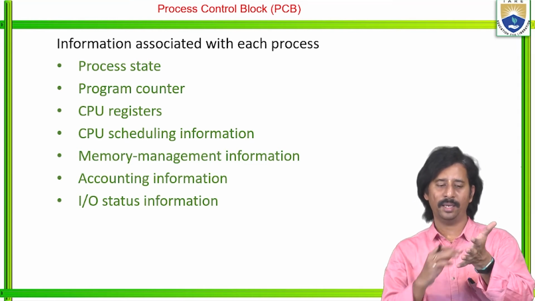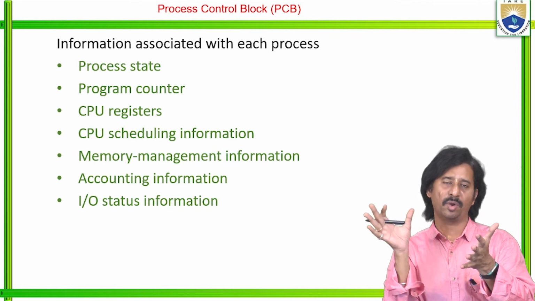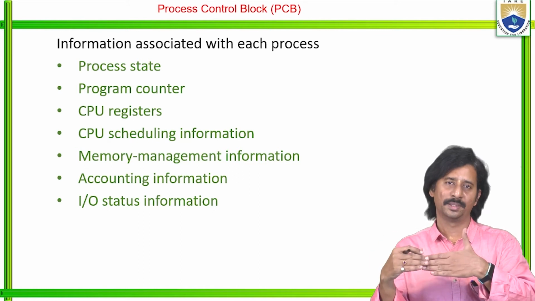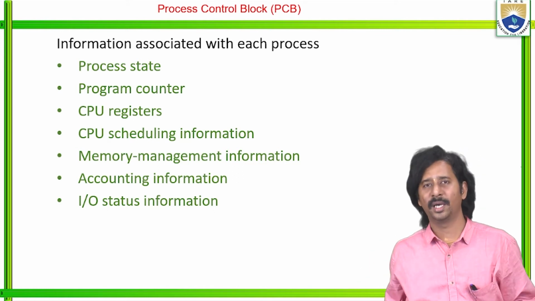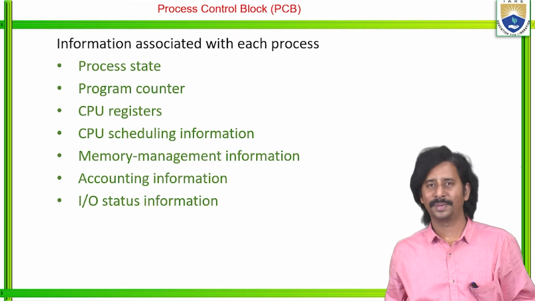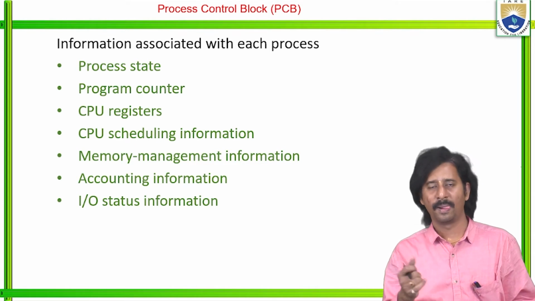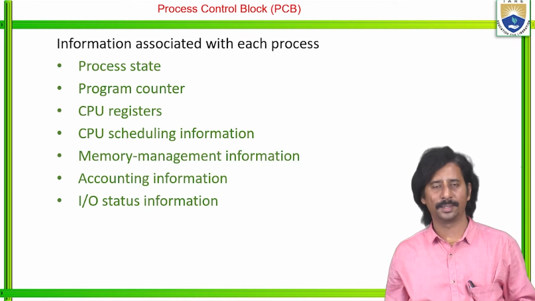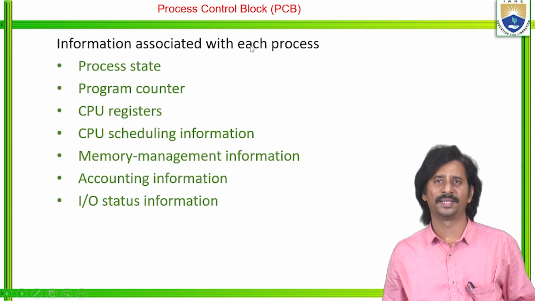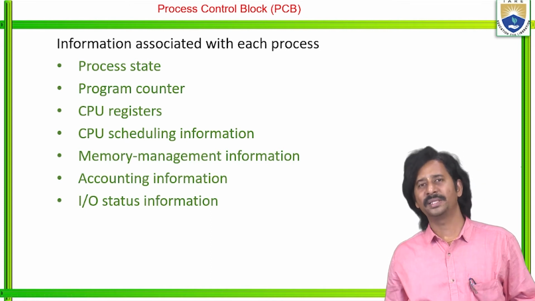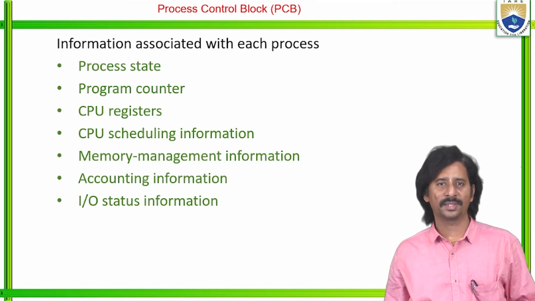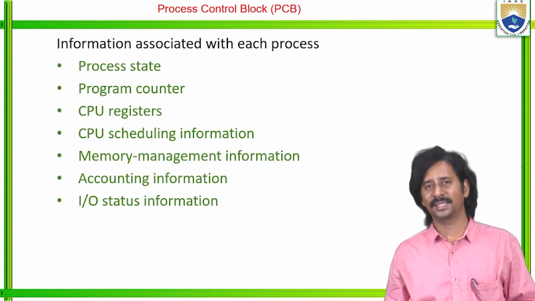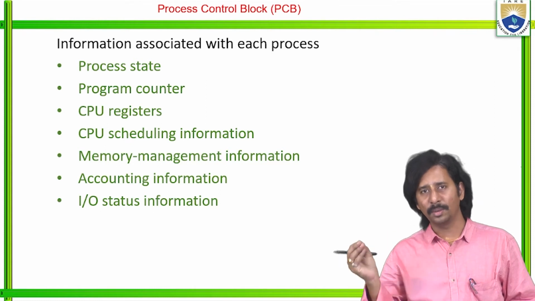In the same way, whatever the pictorial representation is on a particular board, exactly on the back side we need to arrange those components. That is a printed circuit board. The best examples of printed circuit boards are motherboards and the boards you see in remotes as well as mobile phones. Similarly, according to the process concepts, the operating system uses the PCB. Here, PCB means process control block.